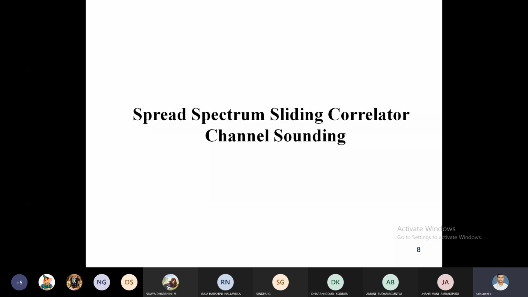What is the matter with correlation in signal processing? Correlation is nothing but matching of two signals, the input signal and the output signal. Only up to matching do we get the exact output, whether it matches or not, that is, whether it is synchronized or not. That's why it is called correlation here. Now what is meant by spread spectrum? Before going to this technique, I will discuss the simple topic of spread spectrum.